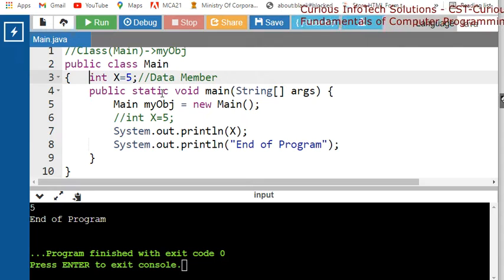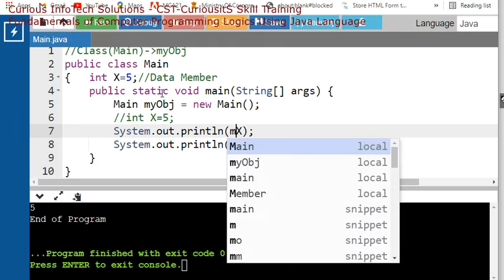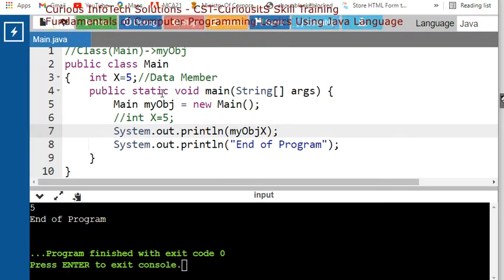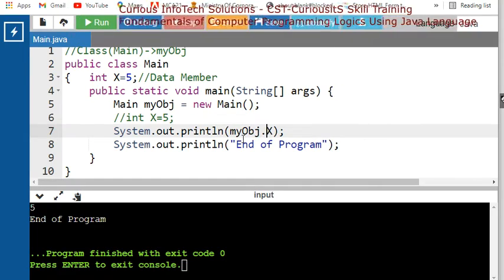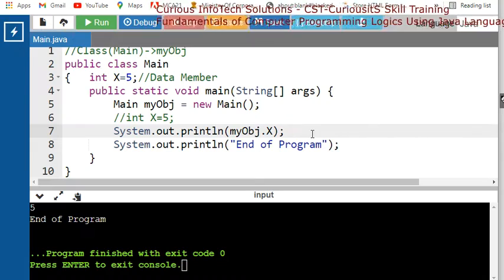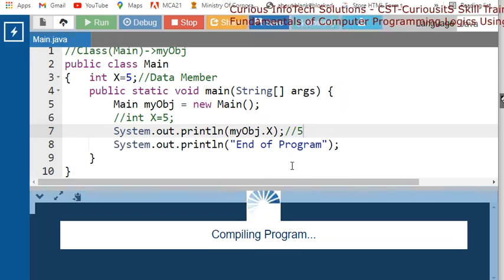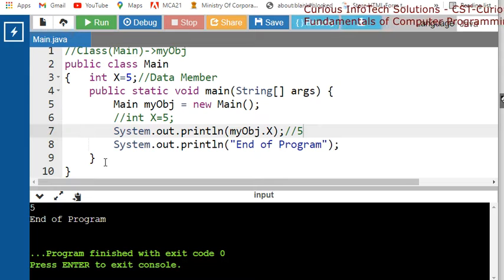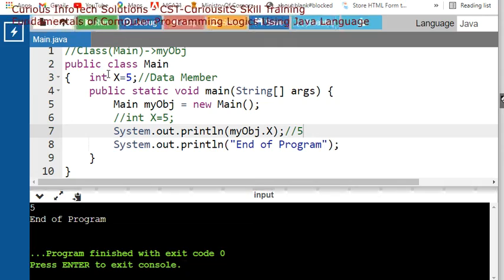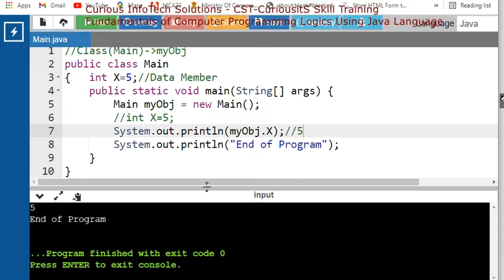तो देखिए without static के लिए क्या करना पड़ेगा? I should use this my object. तो my object with your x. तो x is actually contained in my object. तो अब मेरे को यहाँ पे 5 मिलना चाहिए. So I should get a 5 here. So likewise you can use your object for this. तो हमने यहाँ पर local variable भी देख लिया. Then that is called a static variable भी देख लिया मैंने.